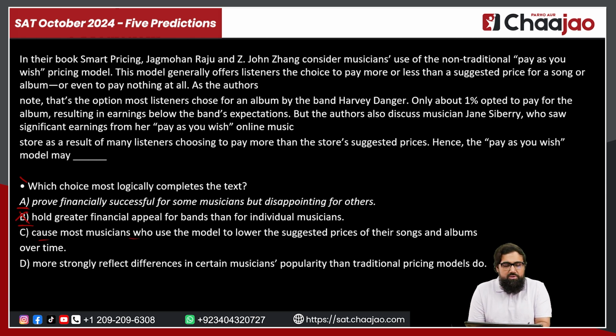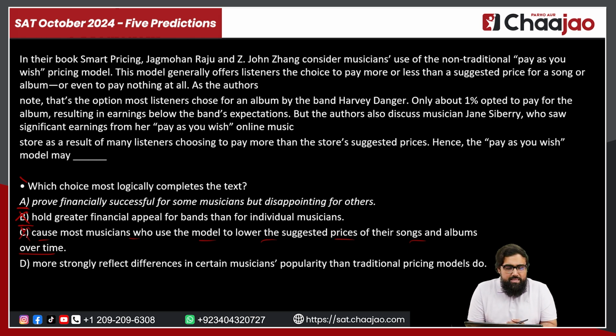Option C says cause most musicians who use the model to lower the suggested prices of their songs and albums over time. Even if they did, we do not have any such information in the passage. If we go for this, it is going to be a mere assumption, and we cannot go for assumptions. We have to infer. We do not have to assume in these questions.